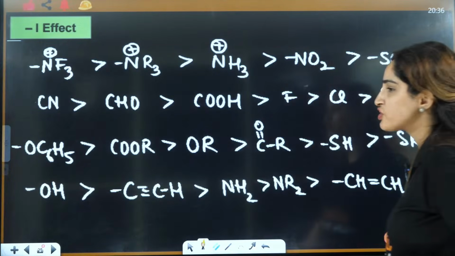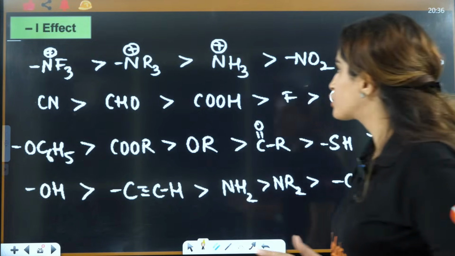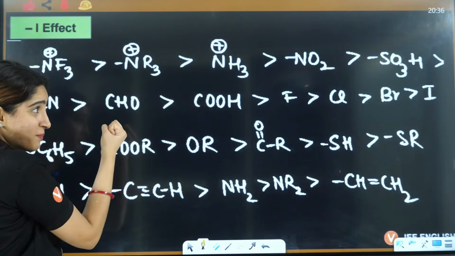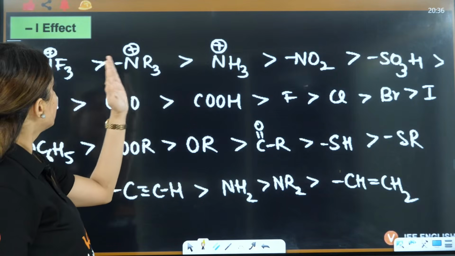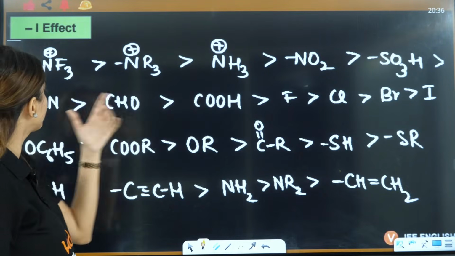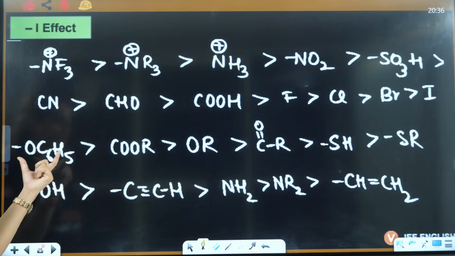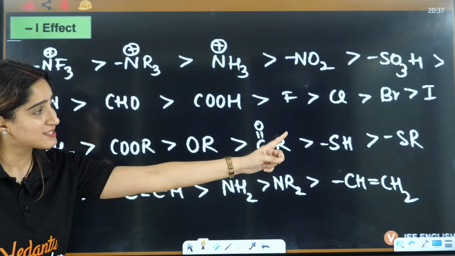This is a big chart of minus I effect. Take a screenshot of this one, everybody, because I am going to show you one by one all these things. Firstly, you have a cation which wants to accept the electron. Then you will have all the neutrals. Then you will have N positive F3, NR3, NH3, NO2, SO3H, CN, CHO, COH, and all the halogens. Then O, that means OC2, C6H5, COH, OR, COR, SH, SR.